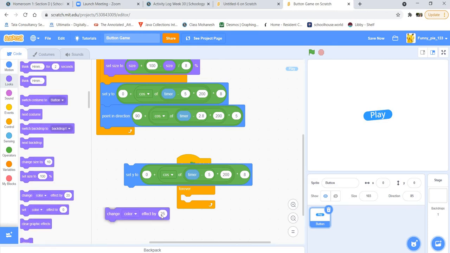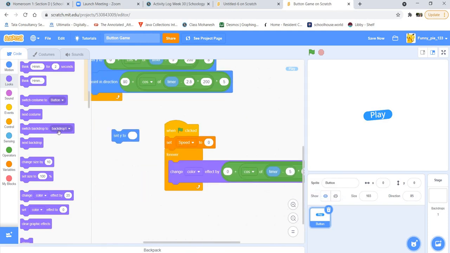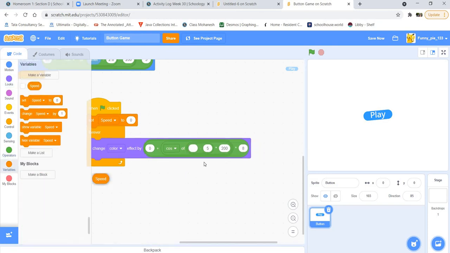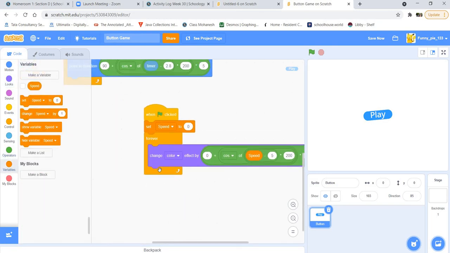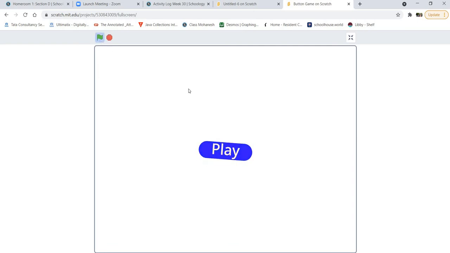Change the color effect by this algorithm, but instead we're going to change something. Instead of this timer block, we will put speed, and then you will change the speed by, be careful here, 0.00055858. And then if you try this out, it will look like this. And like this.